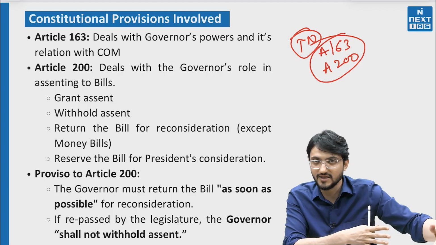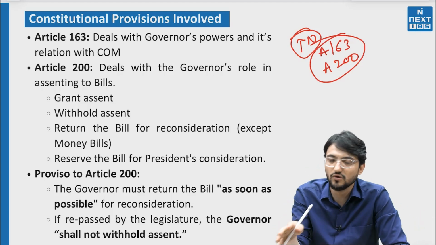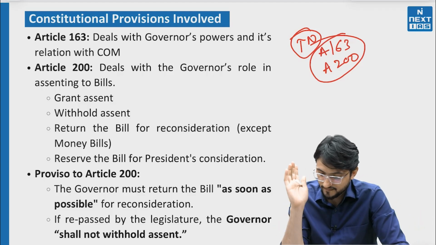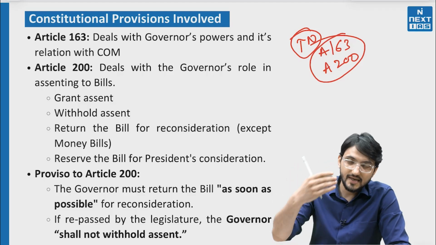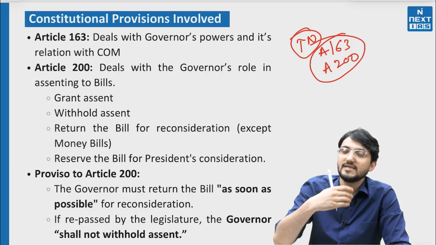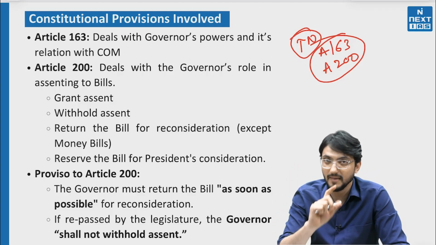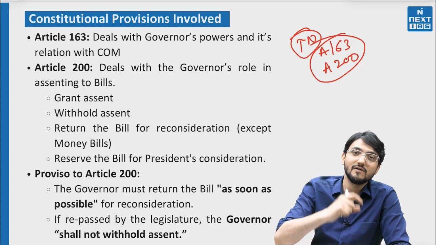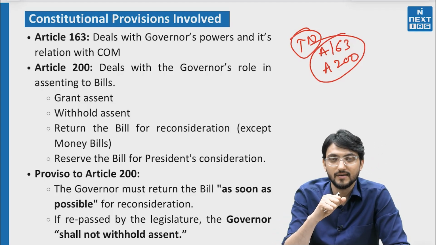That's an exception, but in general they have to act according to the advice of the Chief Minister and Council of Ministers. Article 200 is related to the legislative power of the governor, meaning how a bill will be assented to by the governor.